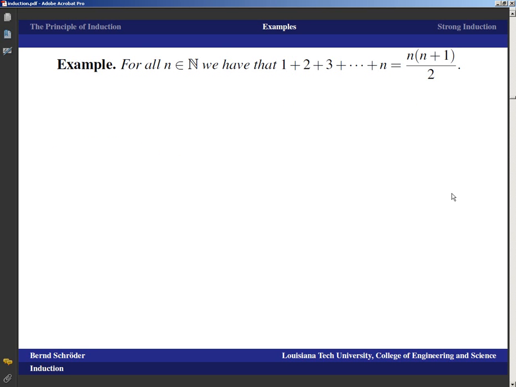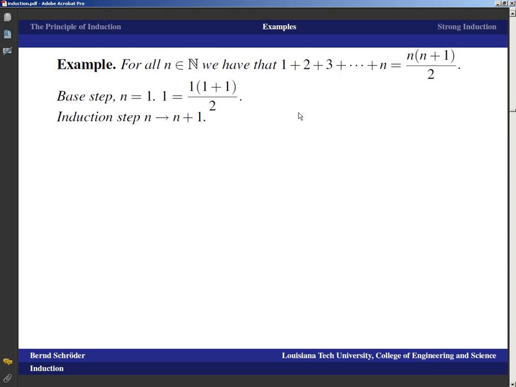Standard examples for induction proofs are summation formulas. So I'm claiming that for every natural number n, we have that 1 plus 2 plus 3 plus and so on plus n is n times n plus 1 over 2, a very well-known formula. Well, the base step, n equals 1, is very simple. You just plug in 1, and if you start a sum with 1 and go up to 1, well, that means you only have 1 on the left. And if you plug 1 in on the right, you get 1 times 1 plus 1 over 2, which is equal to 1. And so that means that the base step is okay.